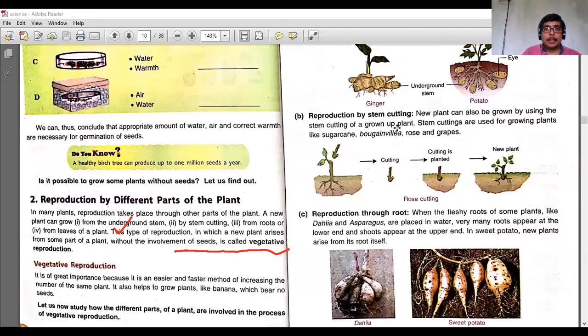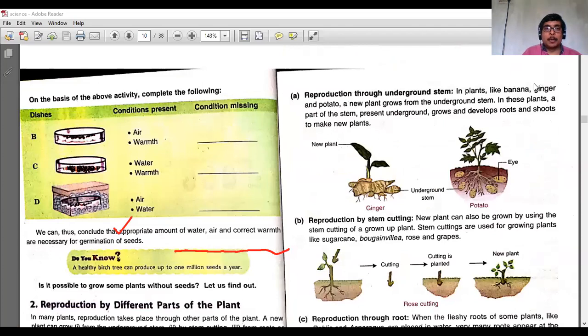Now when you come here, reproduction through the underground stem. Through the underground stem, we have seen banana, ginger, and potato, all of these reproduce through the underground stem.